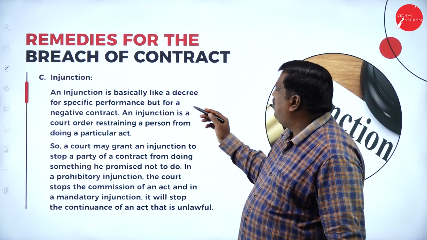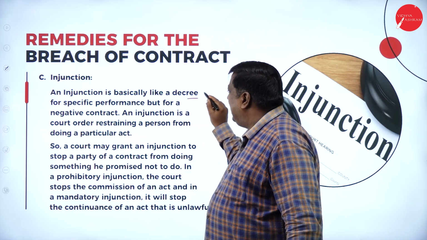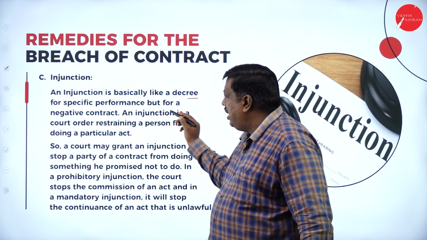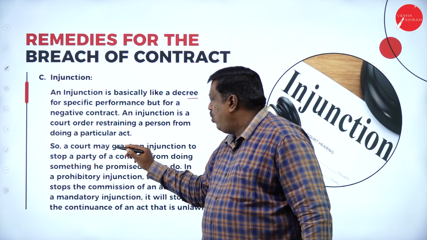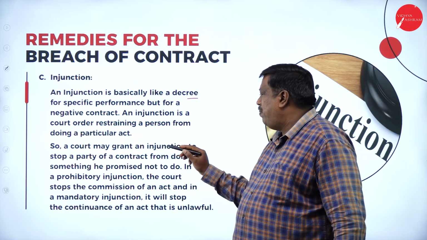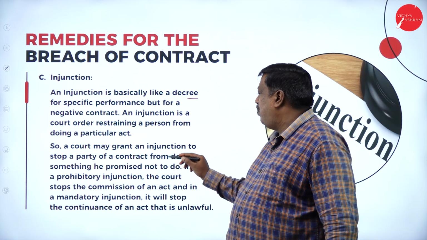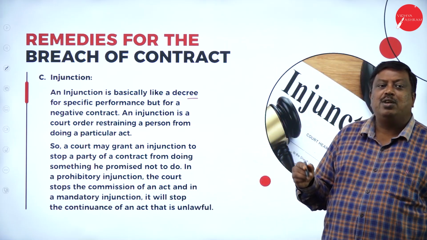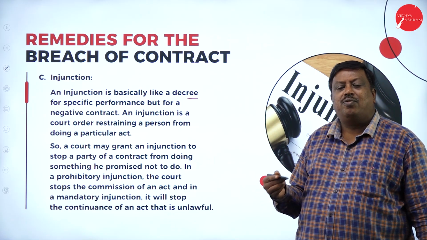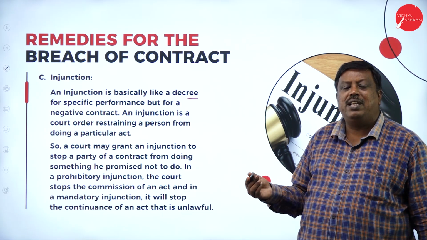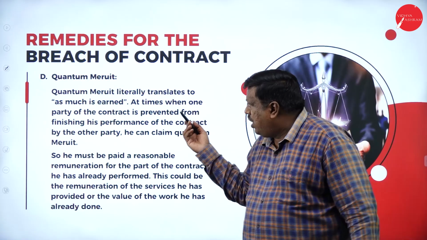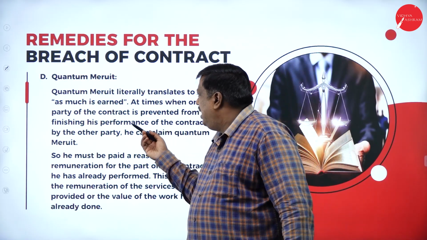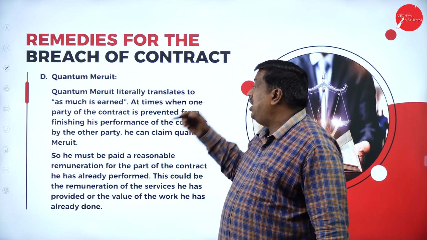Injunction. An injunction is basically a decree for specific performance but for a negative contract. So a court may grant an injunction to stop a party to a contract from doing something he promised not to do. Here they are making him stop performing duties for which it is an impossible event which cannot be done here.